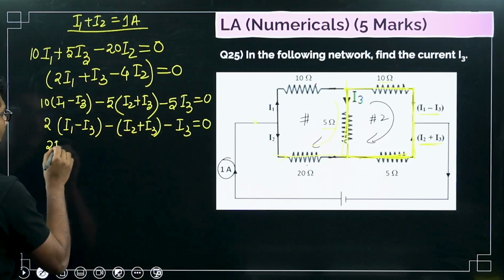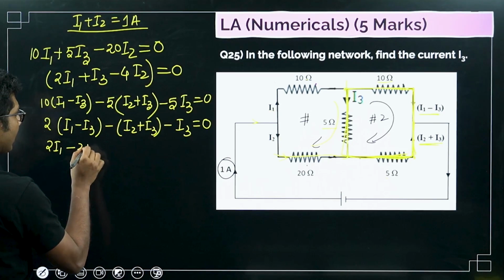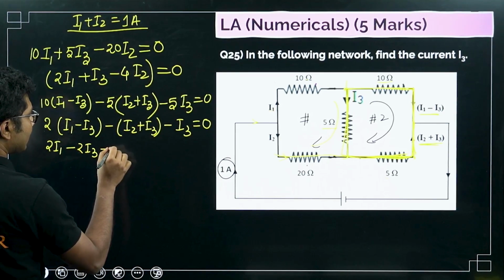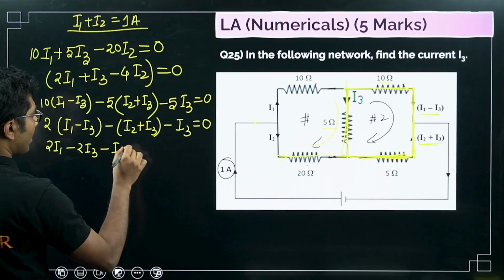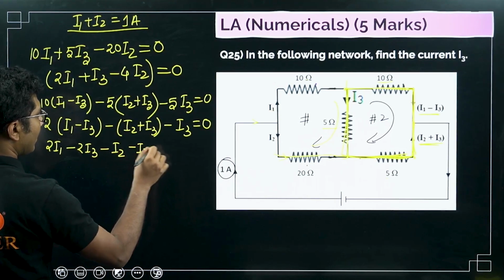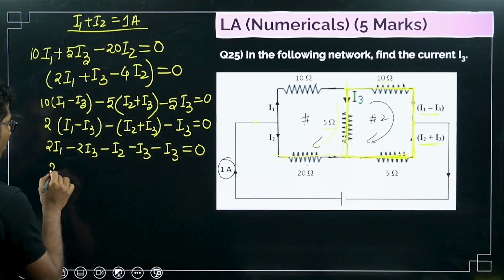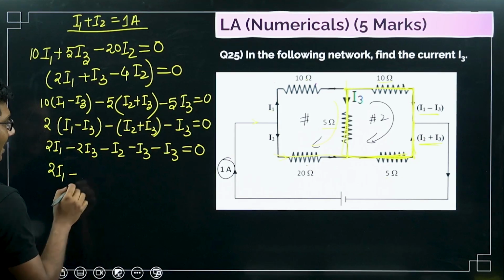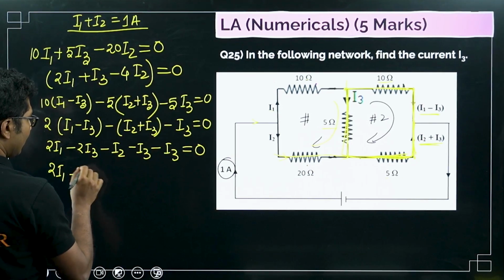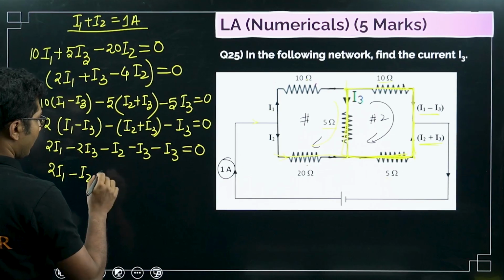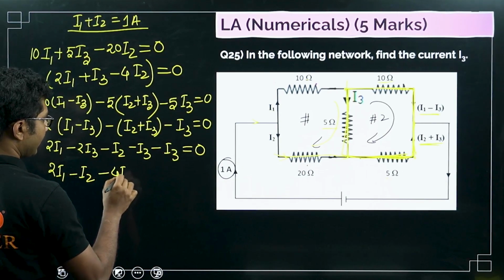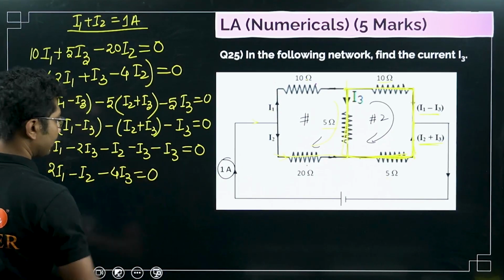So 2I1 minus 2I3 minus I2 minus I3 minus I3 equals 0, or 2I1 minus I2 minus 4I3 equals 0.